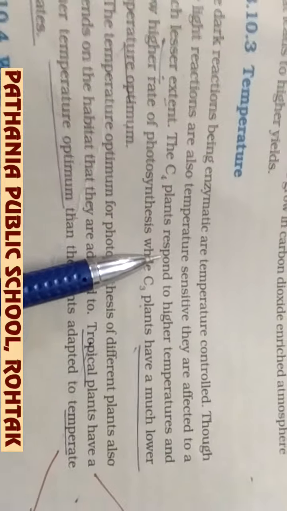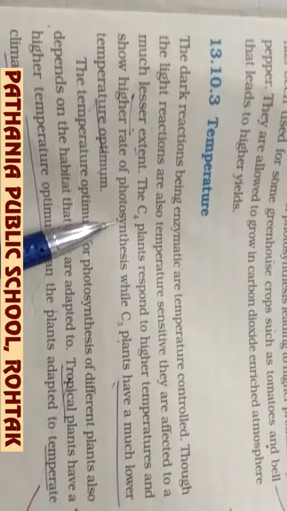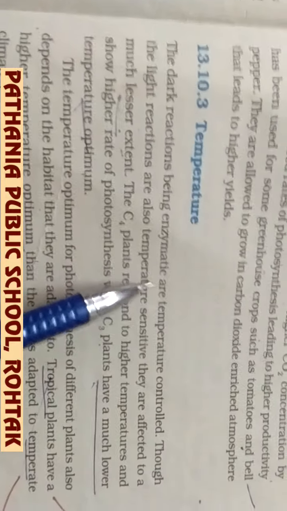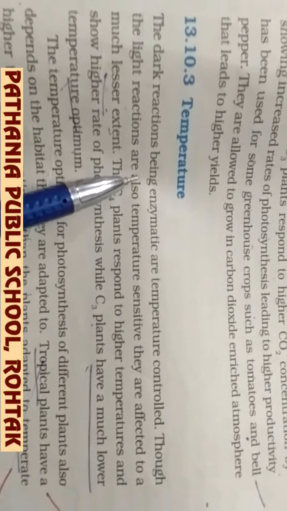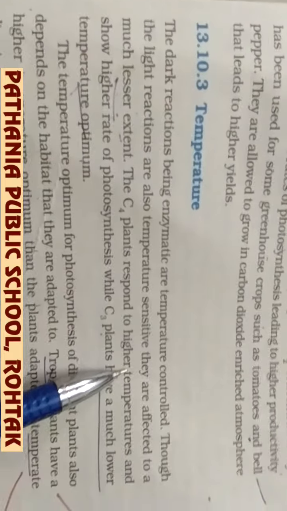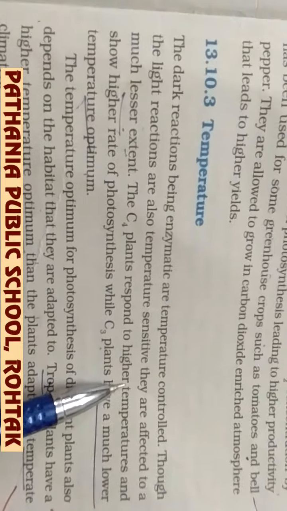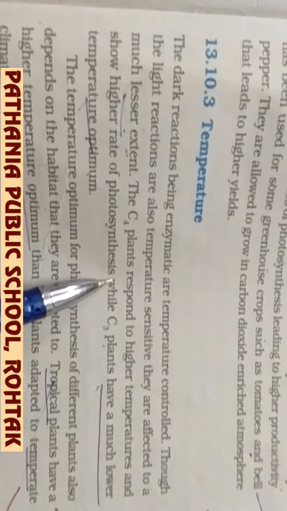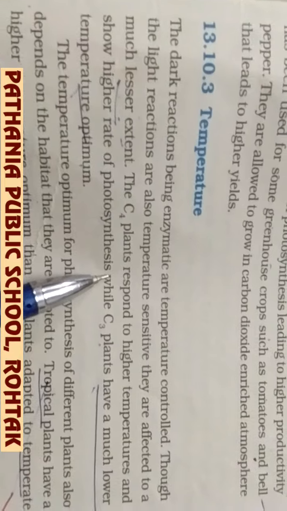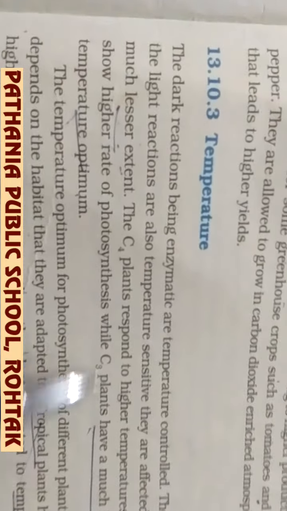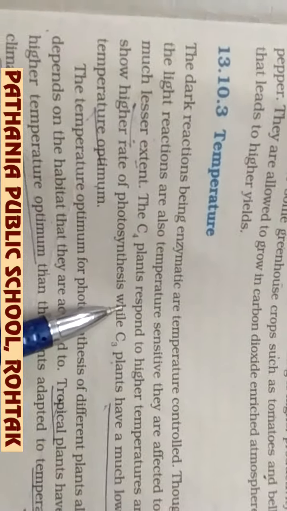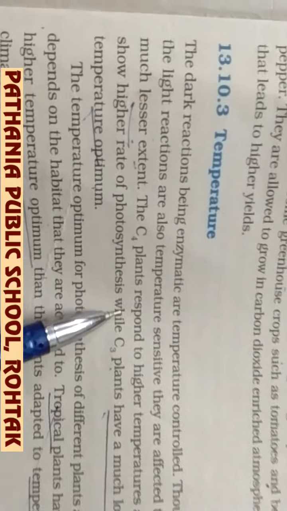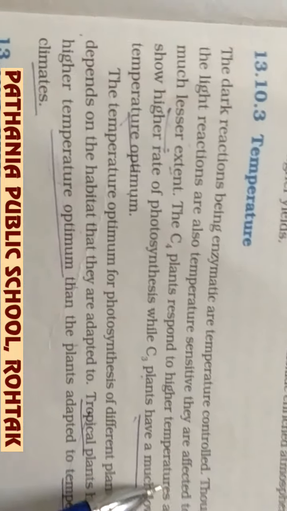Now comes the temperature. You know, temperature definitely affects the rate of photosynthesis. In the light reaction the role of temperature is less, but the dark reaction is mainly processed with the help of various enzymes, and enzymes are all affected by temperature. So an increase or decrease in temperature always affects the dark reaction, the biosynthetic phase, and so the rate of photosynthesis also.